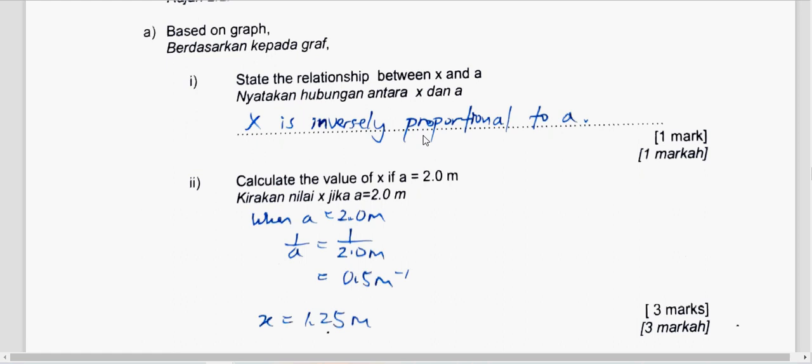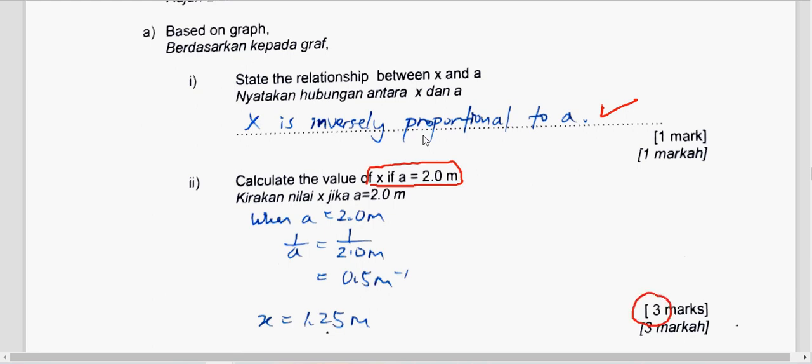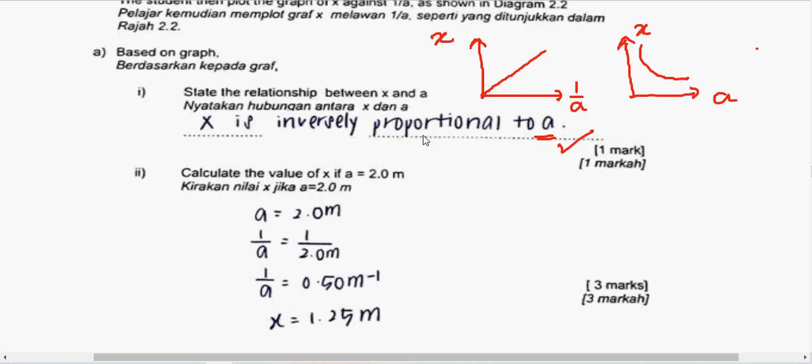Next one: calculate the value of X if A is 2 meter. The marks given is 3 marks. The first mark will be, since our graph is against 1 over A, and they asked to determine X when A is 2 meter, the first step is for you to change from A of 2 meter to get the value of 1 over A, because your graph has 1 over A on the horizontal axis.